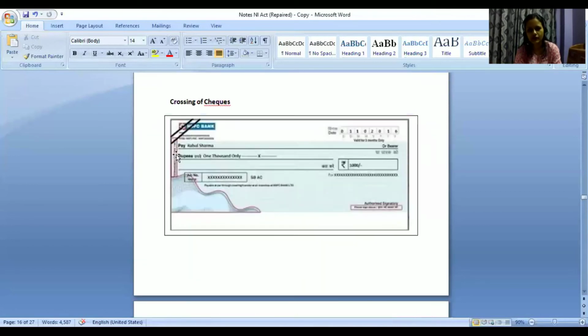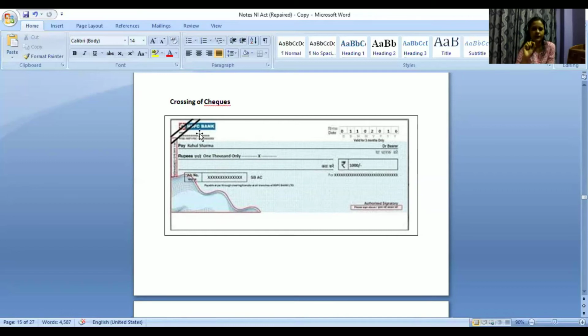When there is this crossing, a person's name will be written. Or sometimes they will write Rahul Sharma, and here they may write payee. That means the amount has to go to this person's bank account only. He cannot collect it by standing at the counter. It will get transferred into his bank account only. So I may write Rahul Sharma over here and then he can get the amount only in his bank account.